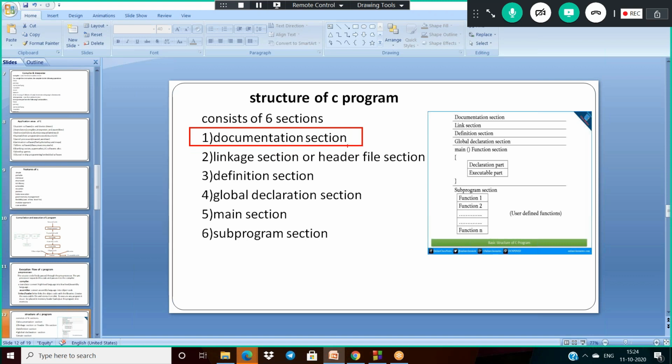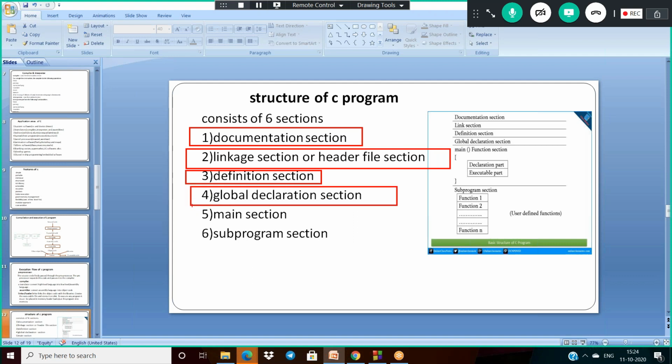The first one is the documentation section. The second one is the header file section, and the third one is definition, global declaration, main section, subprogram section. Among all these, the main section and linkage section are important, and the rest of them are not mandatory. But anyway, I have to explain all these sections one by one. So let us see the documentation section first.